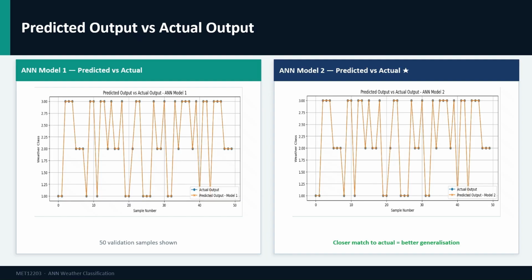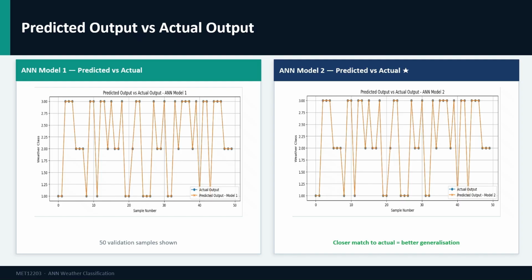For Model 1, you can see that the predicted line mostly follows the actual line, with a few deviations, consistent with its 98.36% accuracy. For Model 2, the predicted line follows the actual line even more closely with noticeably fewer deviations, consistent with 99.45% accuracy.